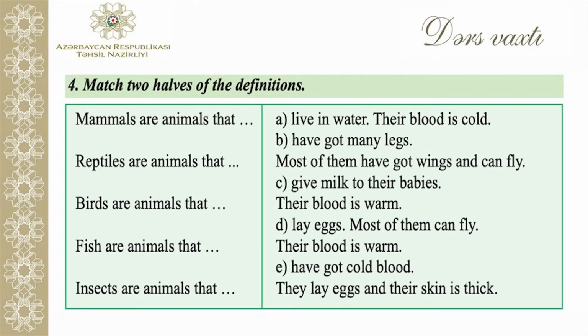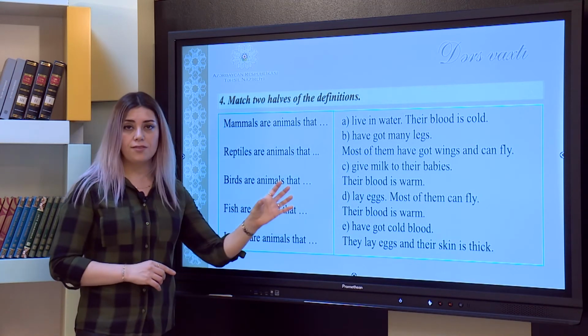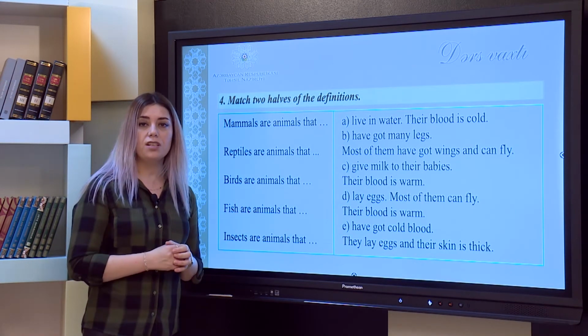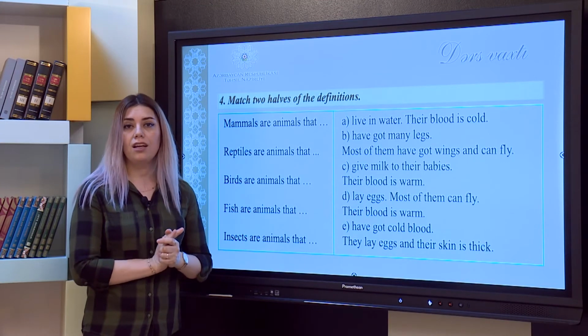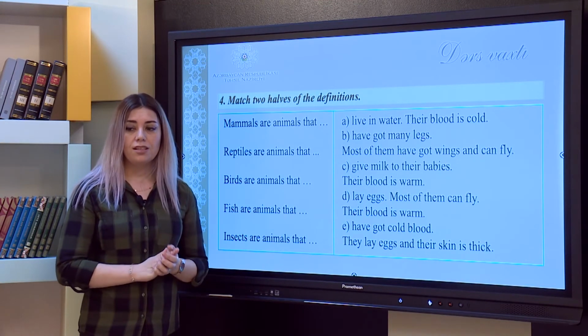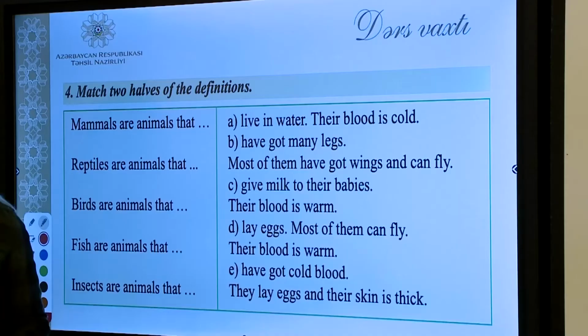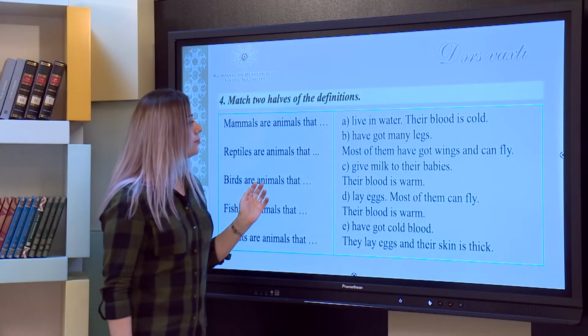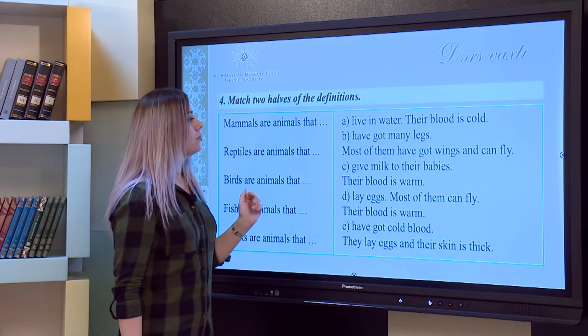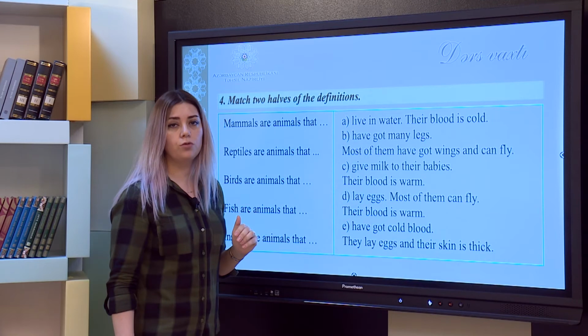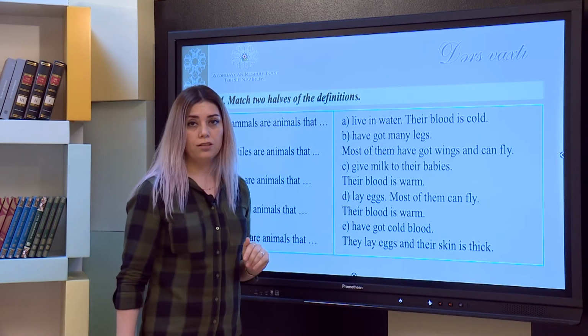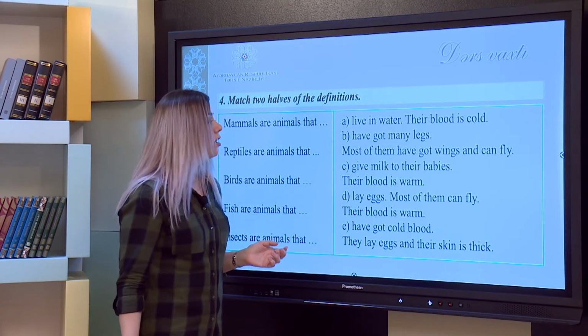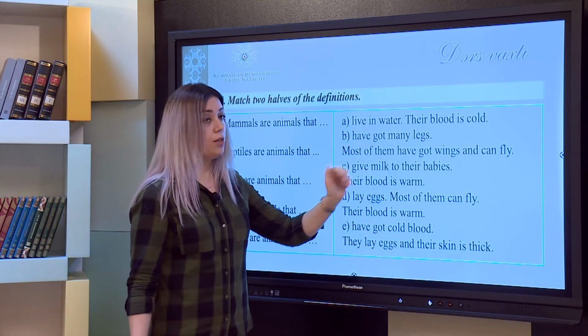But now, let's check our comprehension about mammals, reptiles and insects. We are given some halves of some prompts. We have to match the necessary information and make a correct pair. Let's use our pen to do it together. Okay, so let's begin. Mammals are animals that, let's find the answer, live in water. Do mammals live in water with cold blood? Are they with cold blood? No. Mammals give milk to their babies.